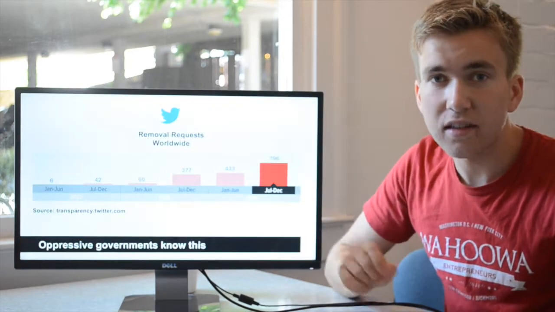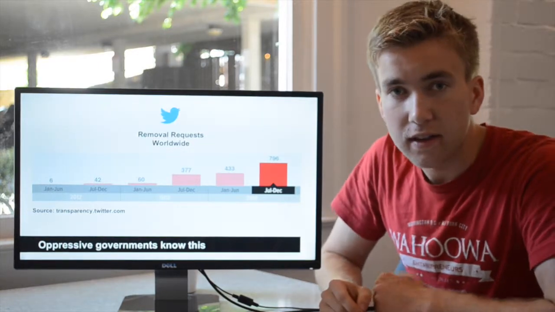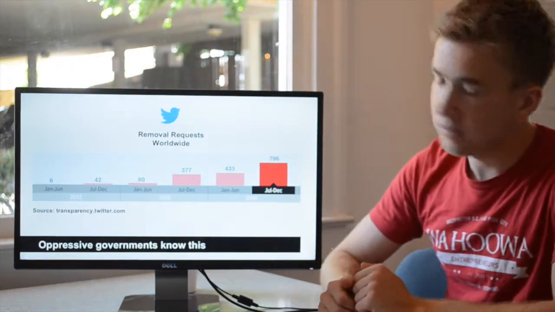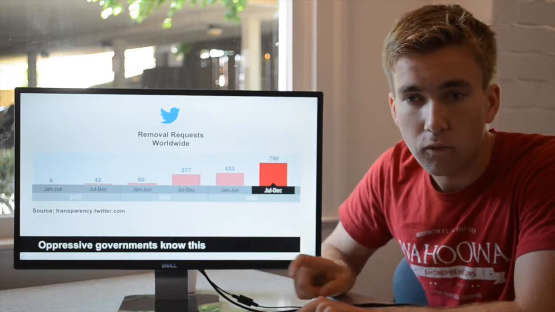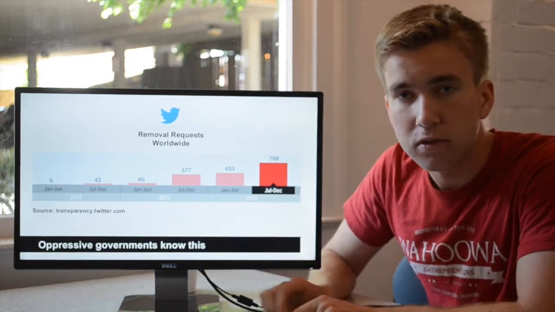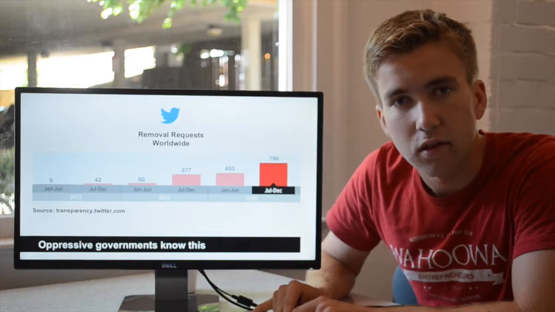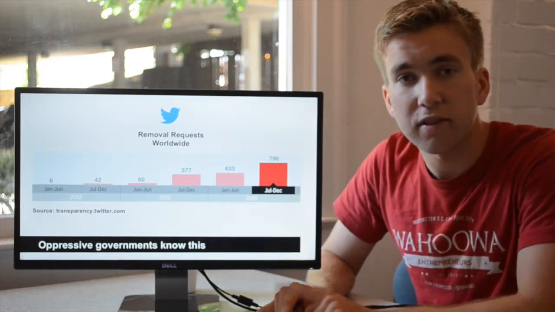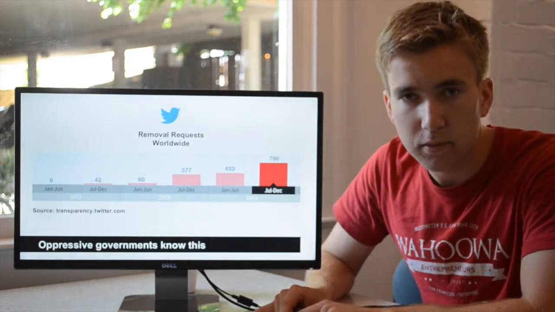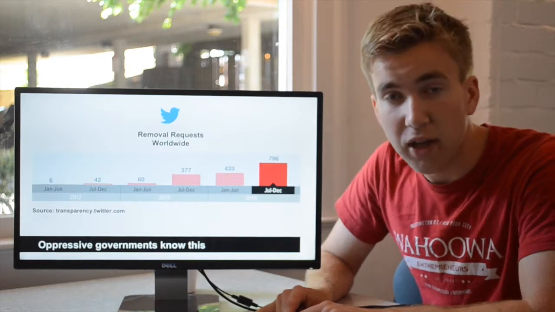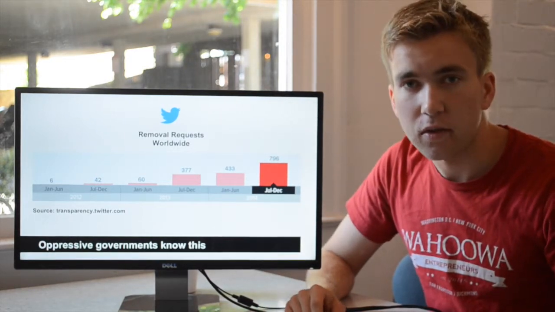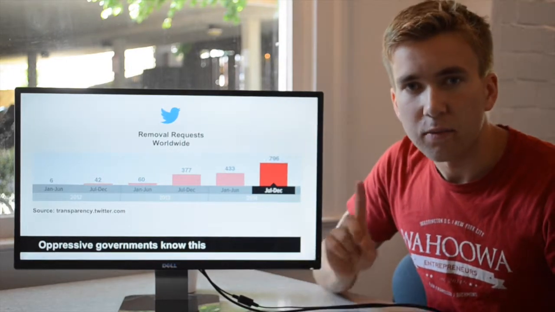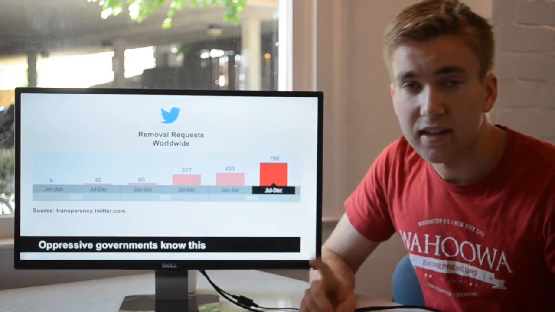Now, we can see it on sites like Twitter, where they get requests to remove content. So oppressive governments can essentially order Twitter to remove content that they view as politically inconvenient. And Twitter, every time they receive one of these requests, has to make a decision on whether or not they're going to comply with that request. Now, they don't actually comply with a lot of these requests, but the problem remains that by design they can.